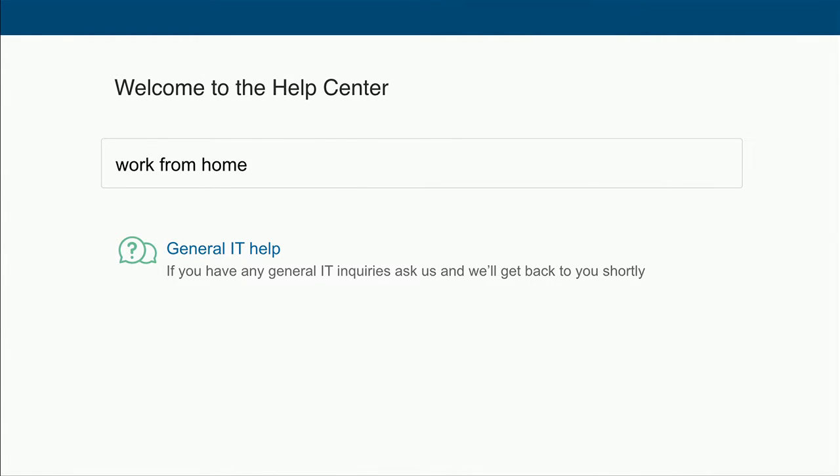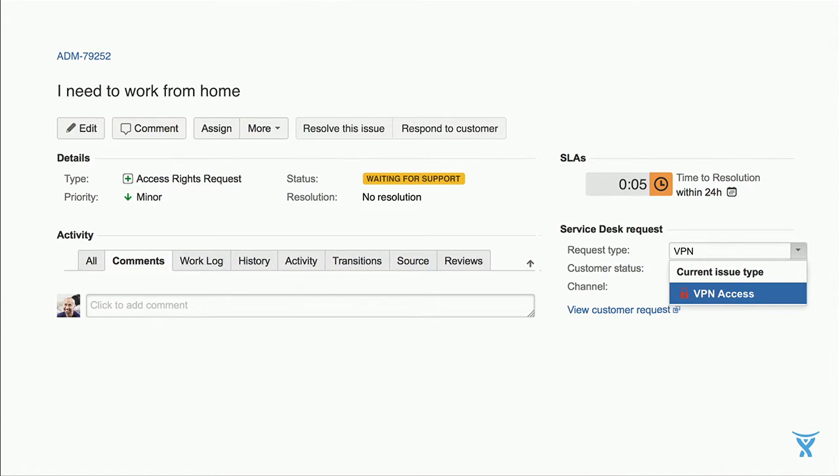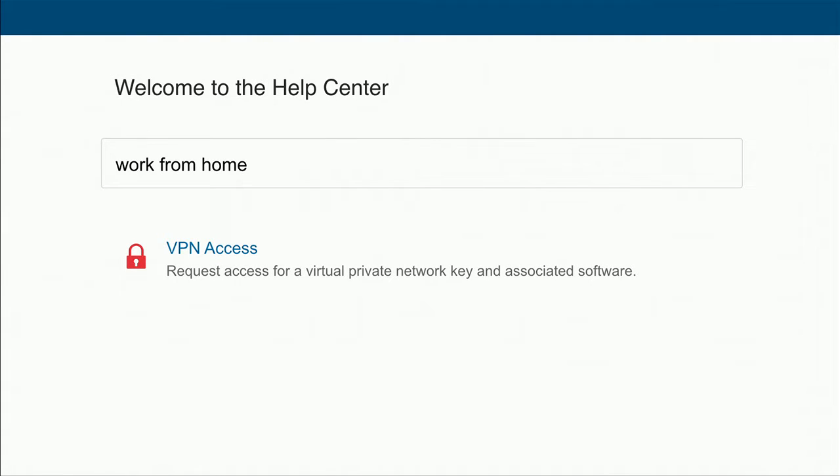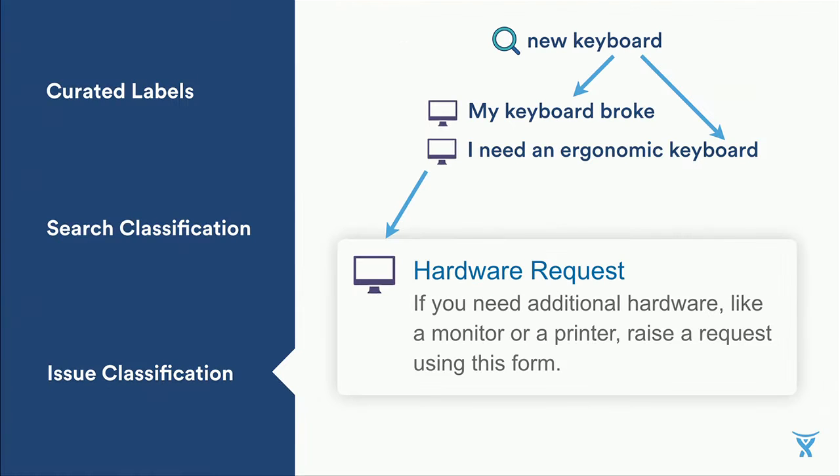So when someone searches for work from home again, they'll be recommended to create this generic request type, which probably isn't the best thing. What's really neat, though, is that if an agent on the service desk team updates the classification of this ticket from this generic IT help request to something specific, like a VPN access request, well, now when someone searches for work from home, they'll get presented with the right request type straight away, which is pretty awesome. So we got to the stage where we thought that this algorithm could work pretty well in practice, and we wanted to build it out to see how it would actually perform.